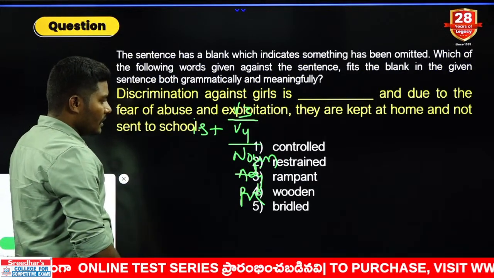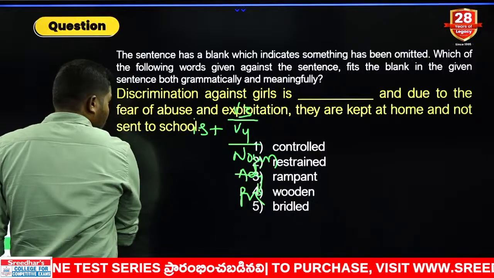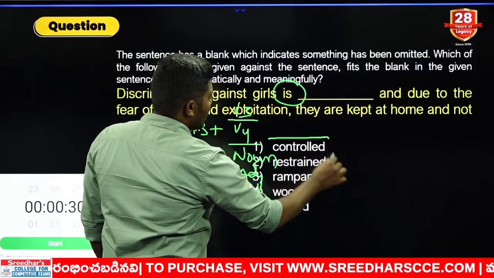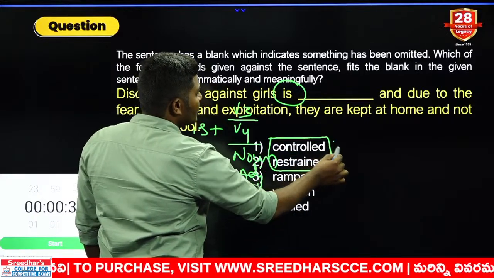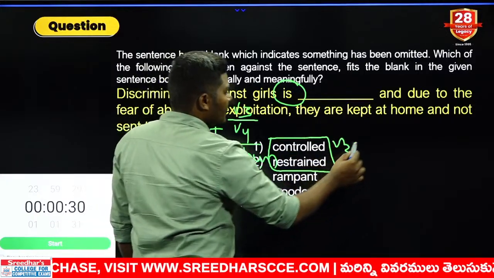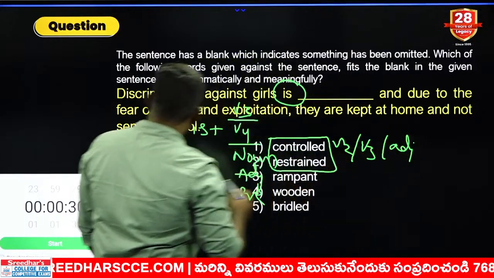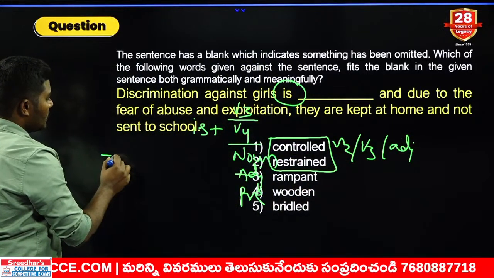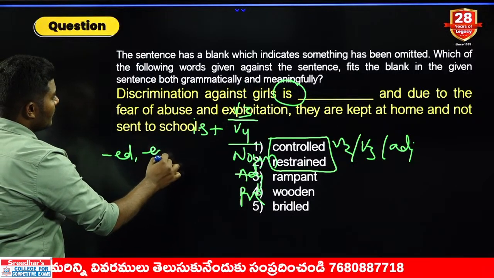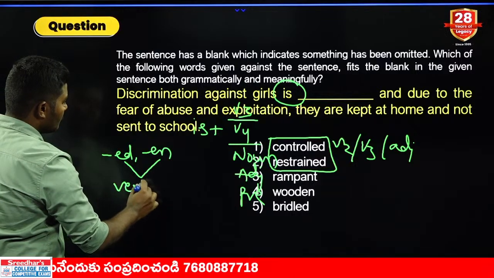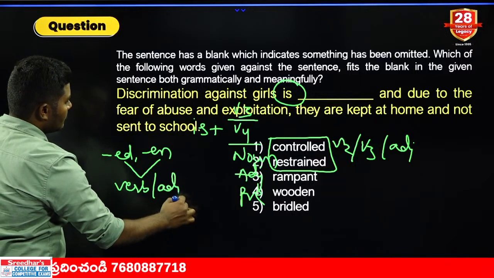Okay, let me once come back to the previous question. There was a question from the student. I am explaining that. He asked me this point. Sir, you said controlled, ED, which are V2s. Remember, they can be V2s, they can be V3s, they can also be adjectives. Remember the words ED, EN can function both as the verbs and also adjectives.